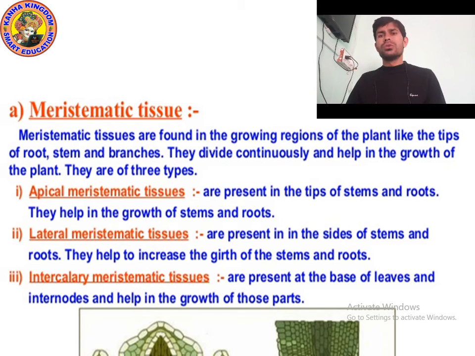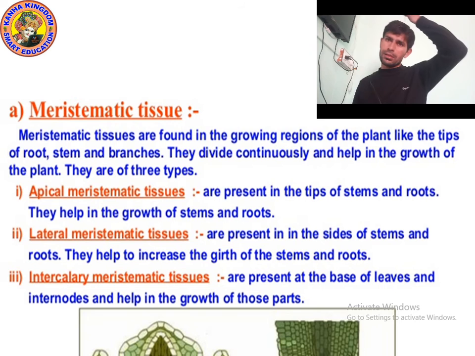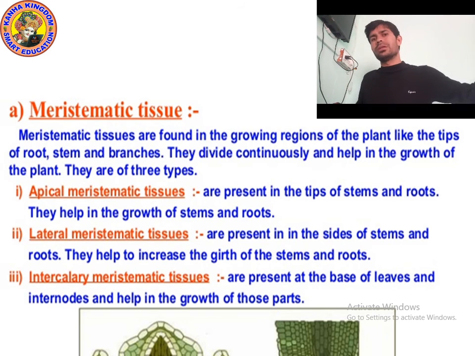Okay, so I hope you understood that meristematic tissues are found in growing regions of plants, like the tip of root and stem, and there are three types: apical, lateral, and intercalary. Apical tissue is responsible for the growth of stem and root. Lateral tissue is responsible for the girth of stem and root, and intercalary is responsible for the growth of internode and many more. Okay, I hope you understood.